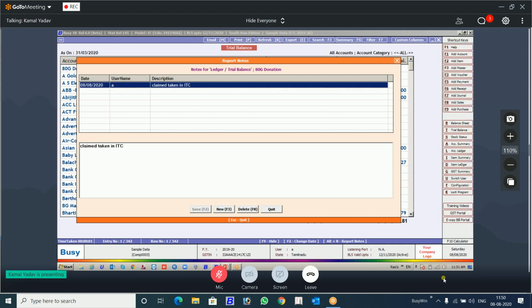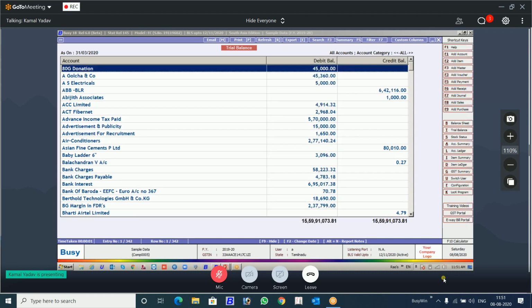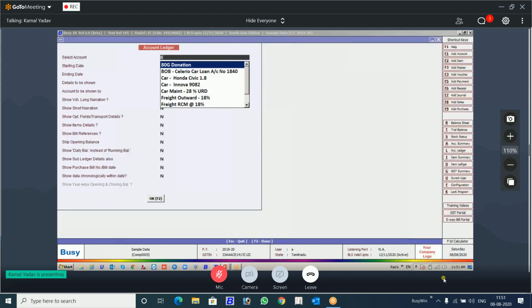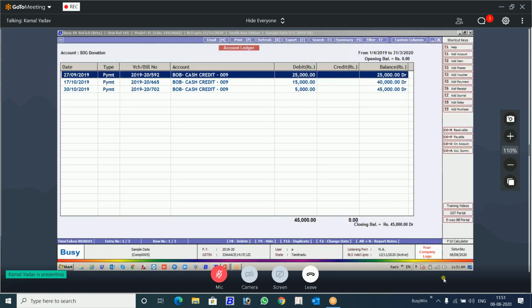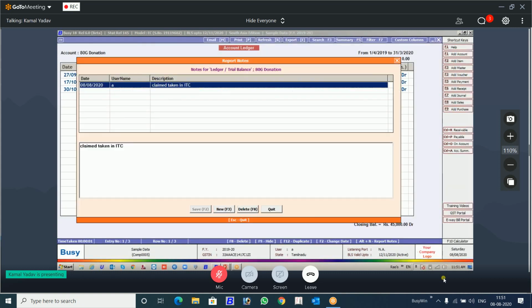See, this is saved from the trial balance also. Now, if you see the ledger of 80G donation, you press Alt N, that note will be highlighted here itself. So these are linked. So this is the one thing.